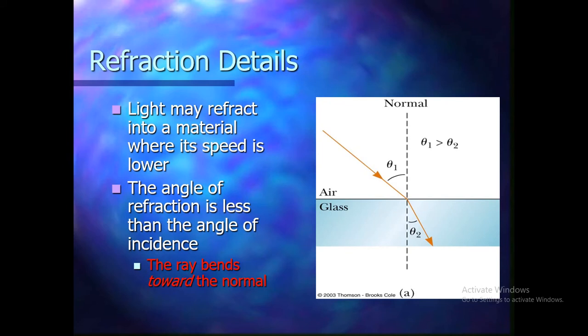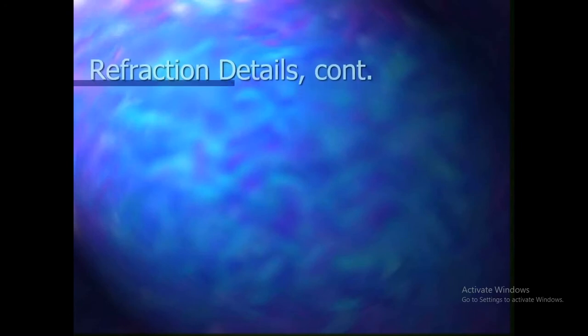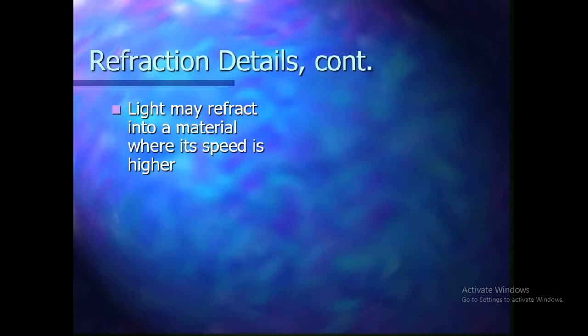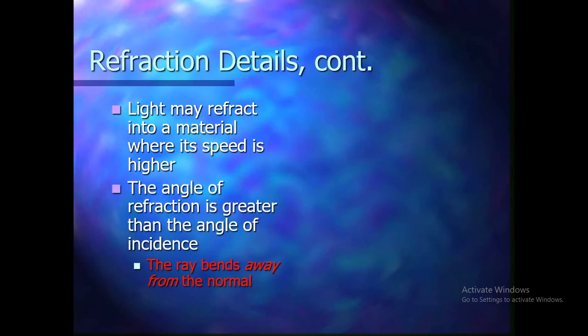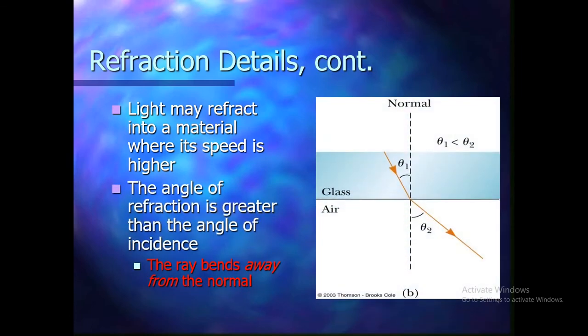This one: the angle of incidence theta 1 is greater than theta 2, or theta 2 is less than theta 1. Okay. Light may also refract into a material where its speed is higher, and the angle of refraction is greater than the angle of incidence because the light ray bends away from the normal. This is the second case. Okay. Light travels from glass to air, and in the previous case, air to glass.